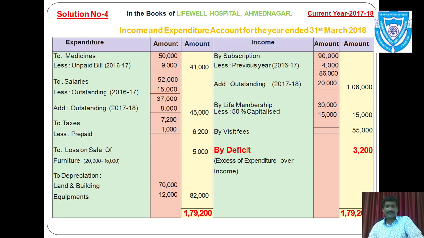3,200, that is deficit. By deficit, that means your expenditure is more than income. We can call it as excess of expenditure over income. We got deficit here in this example. So let us go to now balance sheet. We have completed our income and expenditure account, and now let us go to balance sheet.